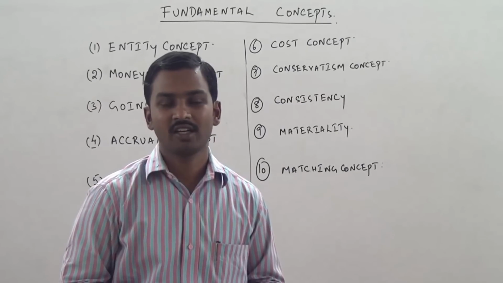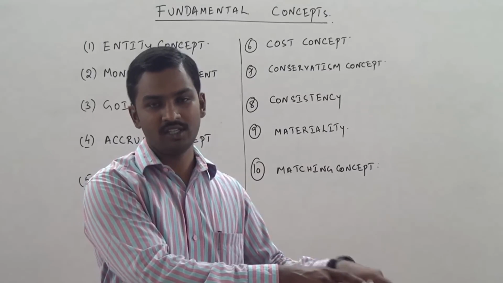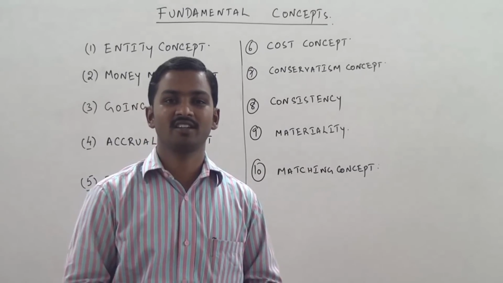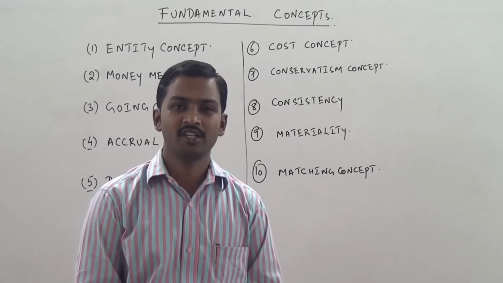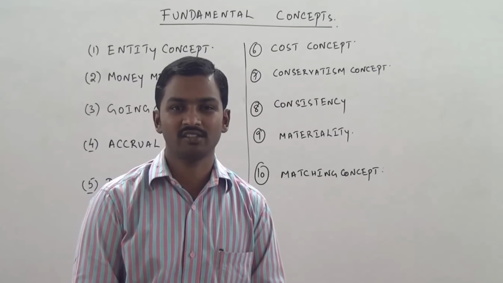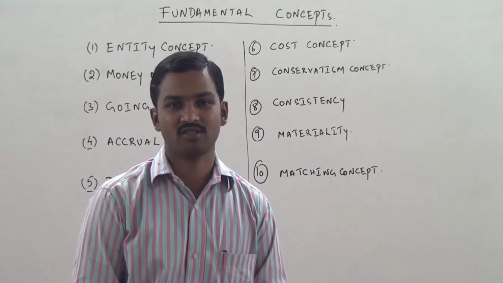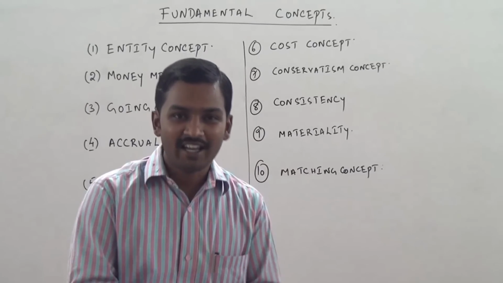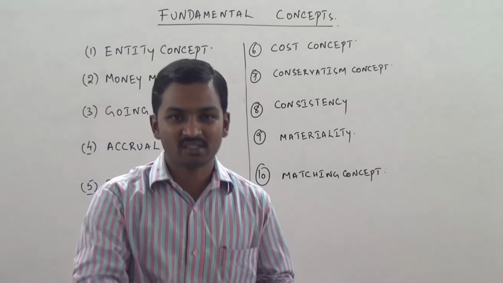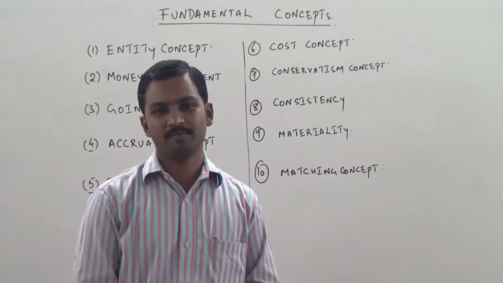Still, this calculator cannot be shown as an asset in the balance sheet. It has to be debited to the profit and loss account. The accountant has done the correct treatment. Why? I tell you the reason. The size of the balance sheet is 25,000 crore rupees. The total of the balance sheet is 25,000 crores. Whether this calculator is shown as an asset or as an expenditure does not make a difference to the balance sheet.